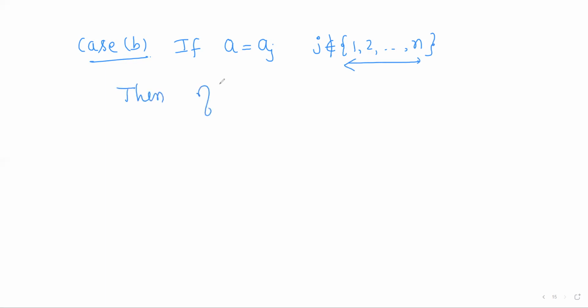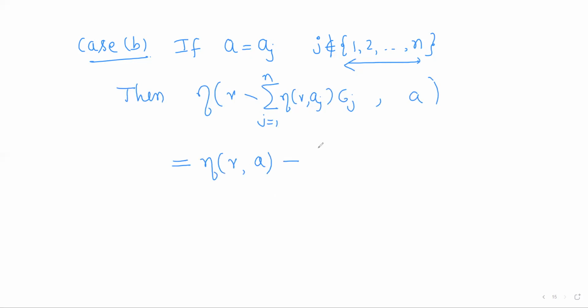Then once again, consider the index of a with respect to the cycle gamma minus the summation eta gamma aj cj, j running from 1 to n. Now this is equal to, as I expanded before, eta gamma a minus summation eta gamma aj into eta cj a, j running from 1 to n.